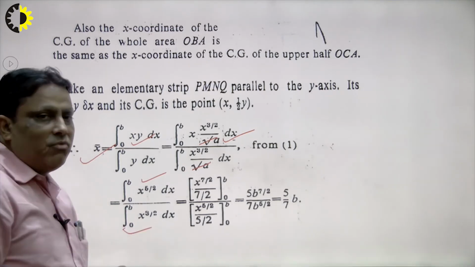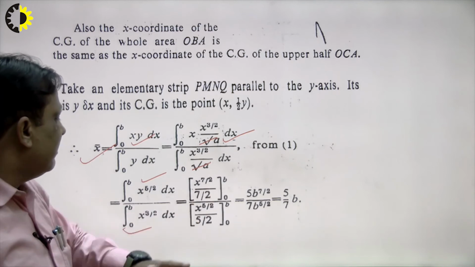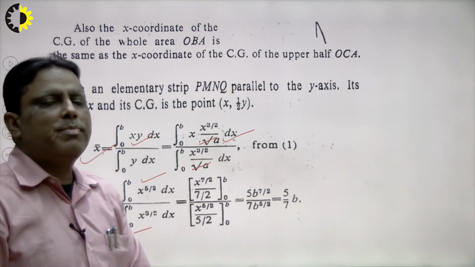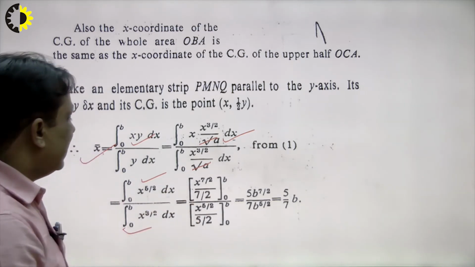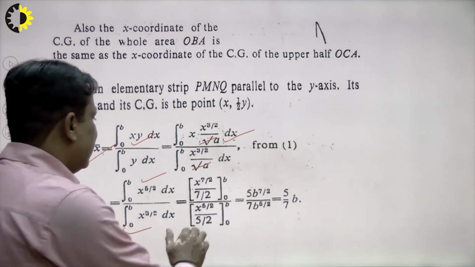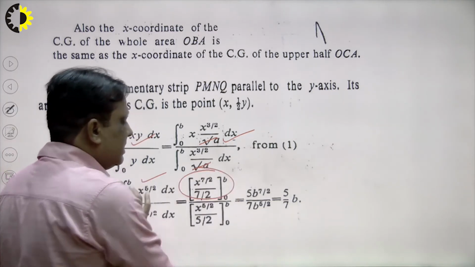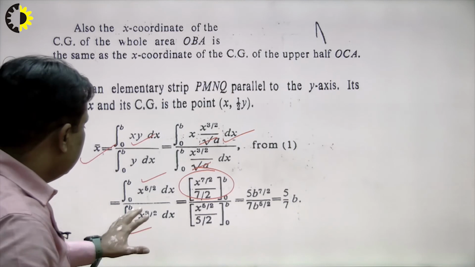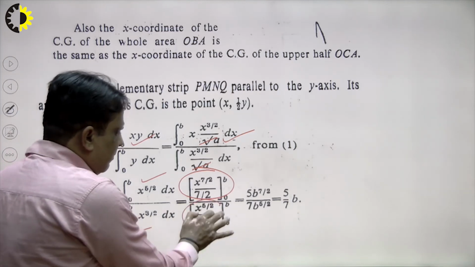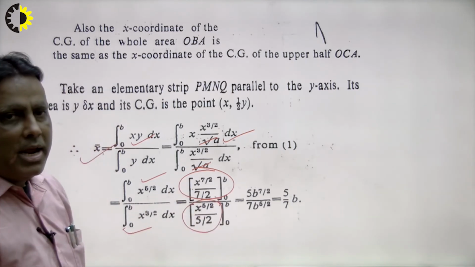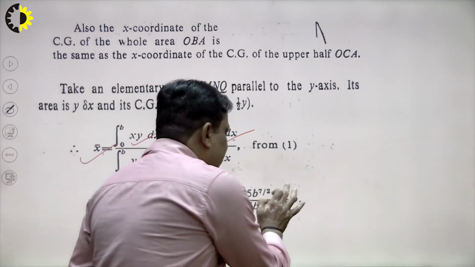Now the question is, what is the integration of x raised to the power 5 by 2? The integration of x raised to the power 5 by 2 will be x raised to the power 7 by 2 divided by 7 by 2, so I write here in this way. This is a simple integration, and this is the other integration, and we put the upper limit minus the lower limit, and the value will be 5b upon 7.